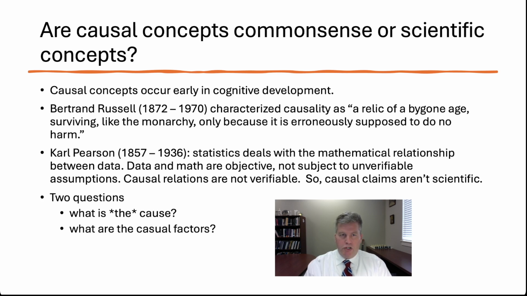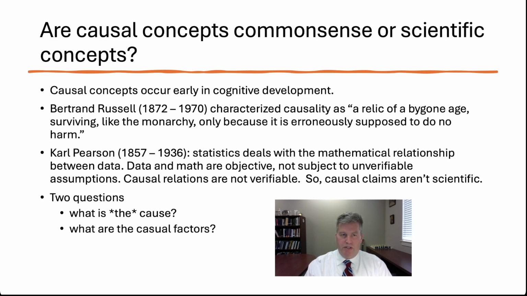There is an older tradition in the late 19th and early 20th century, up until, as we'll see, where Judea Pearl talks about the causal revolution, where philosophers and mathematicians thought that causation was something that could be dispensed with. So, for example, Bertrand Russell says causality is a relic of a bygone age, surviving like the monarchy, only because it's erroneously supposed to do no harm. This conception of causation seems to grow out of the development of statistics and Karl Pearson's attempt to put statistics on a mathematical foundation.